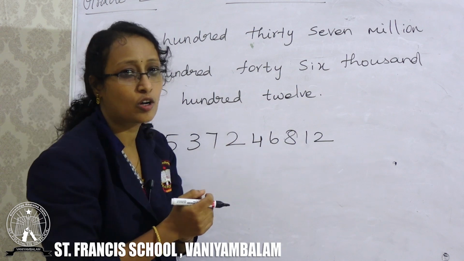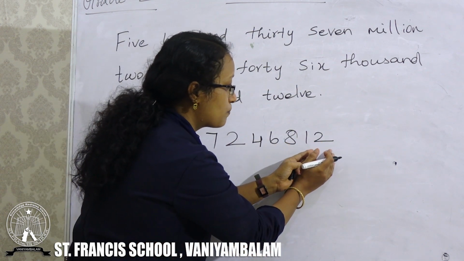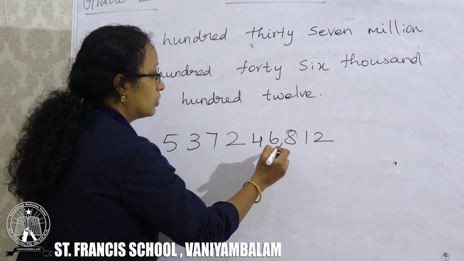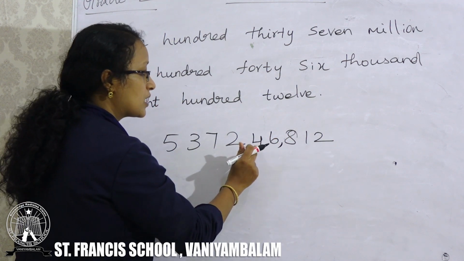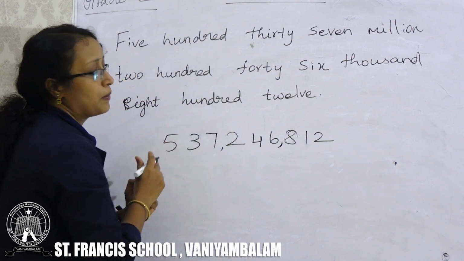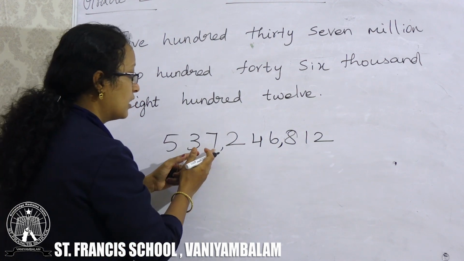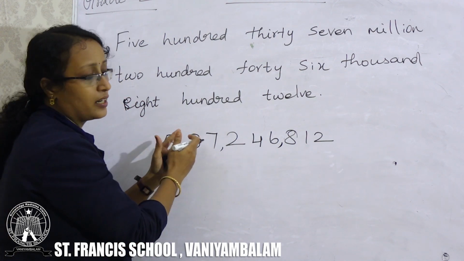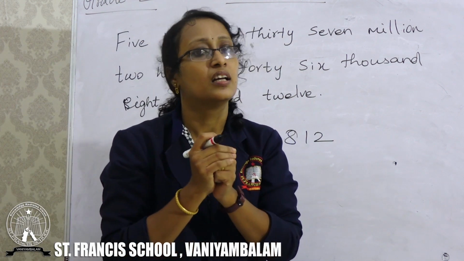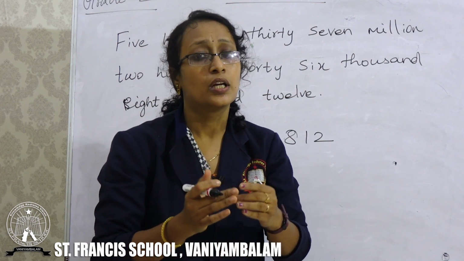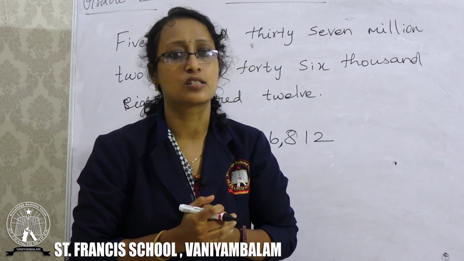And how will you place the commas? You have to start from the ones place: ones, tens, hundreds, place the comma. 1,000, 10,000, 100,000, place the comma before 100,000, and next million, 10 million, 100 million. This is how you will write the numerals for the given number names. Hope you will write for the Indian system also.